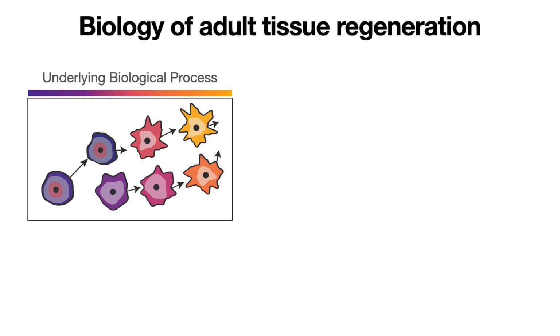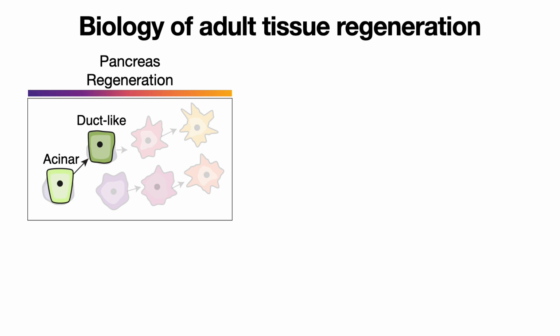And so this brings us into our results, which are intended to basically ask whether or not this scKINETICS algorithm can actually recover any of this underlying biological process and the mechanisms that underlie this. In this case, we're going to look at this example of pancreas regeneration, which is quite apt because we have these cell types called acinar cells, which upon an injury or an inflammatory event to the pancreas undergo a transdifferentiation to become cells which are known to be duct-like, and we term this process acinar to ductal metaplasia.